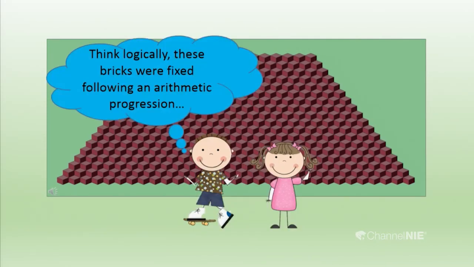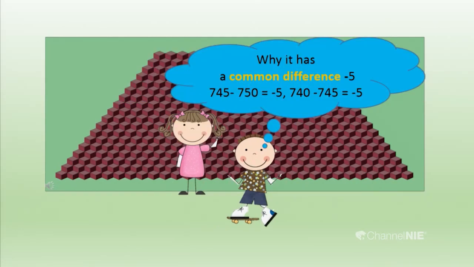Think logically. These bricks were fixed following an arithmetic progression. Why? It has a common difference which is minus 5. The number of bricks in the bottom row is 750 and the row above that has 745. Take the difference between those two rows: 745 minus 750 equals minus 5. Consider the other two consecutive rows containing 745 bricks and 740. The difference is 740 minus 745 equals minus 5. So this has a common difference.